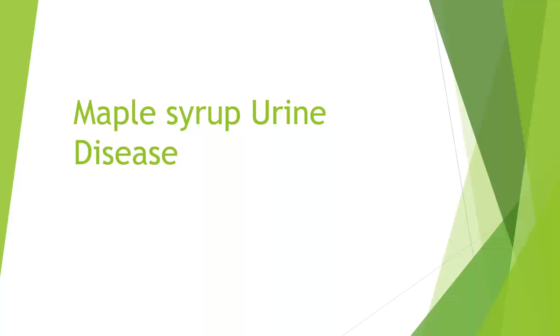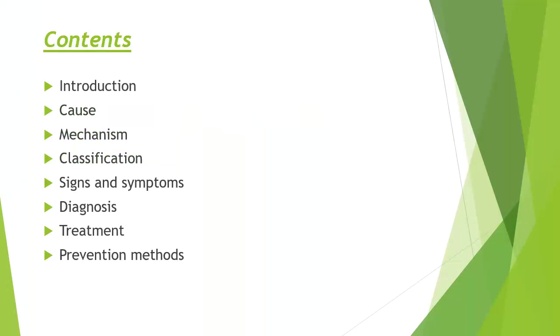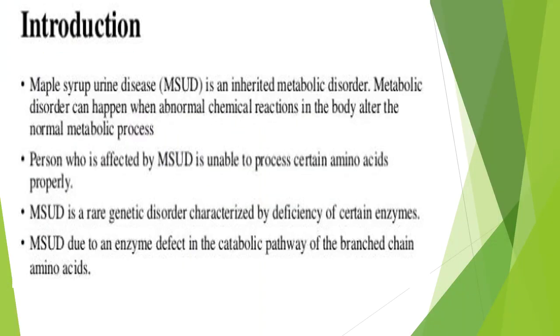Hello friends, my topic is maple syrup urine disease. Here I am going to discuss the cause, mechanism, classification, signs and symptoms, diagnosis, treatment and prevention of maple syrup urine disease. Maple syrup urine disease is an inherited metabolic disorder.